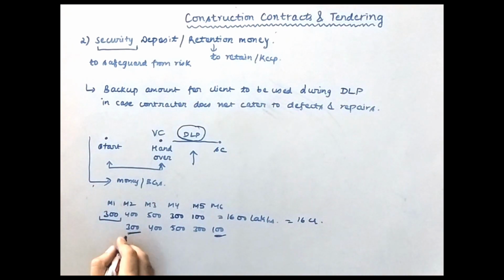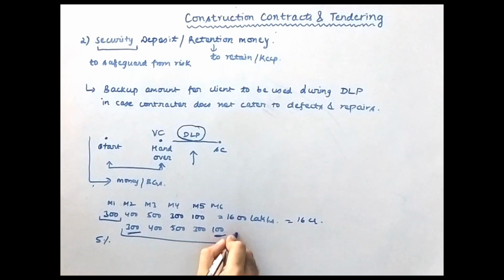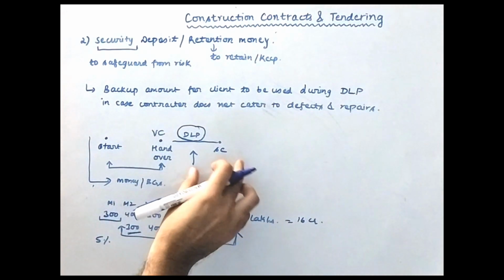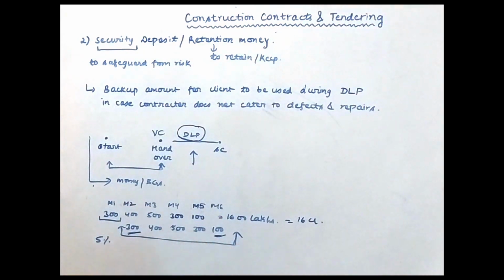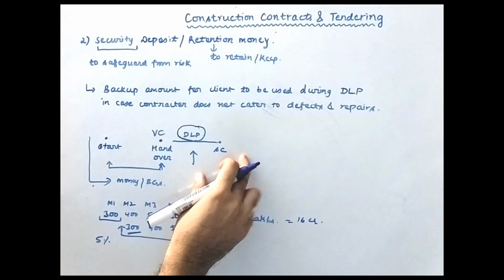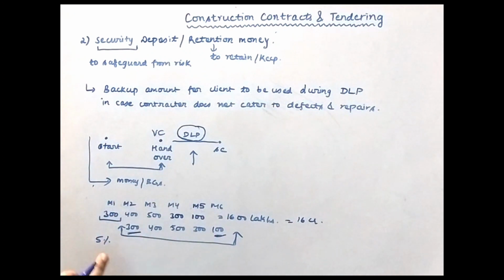So now the client will retain some particular amount from this bill. Let's say the client retains 5%. This retained amount is nothing but your security deposit. He will not pay you the full amount, because if he pays you all 16 crores during these 5 bills, then you will run away during the defect liability period and you won't spend the money for repairing the defects.